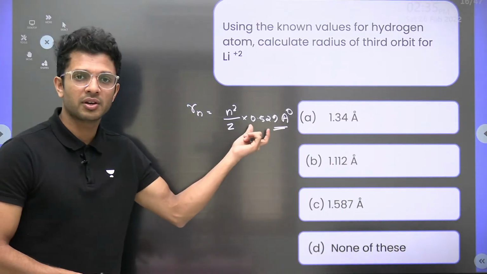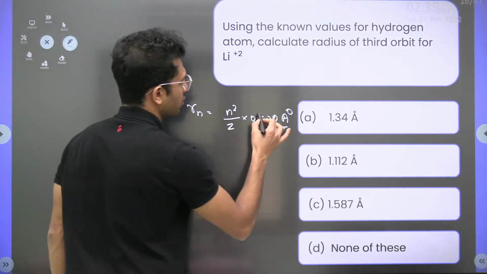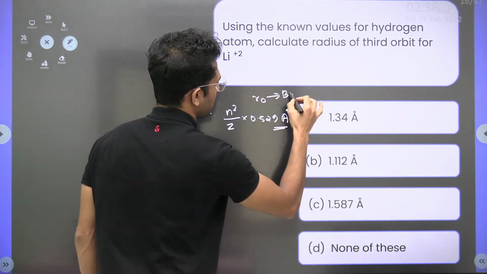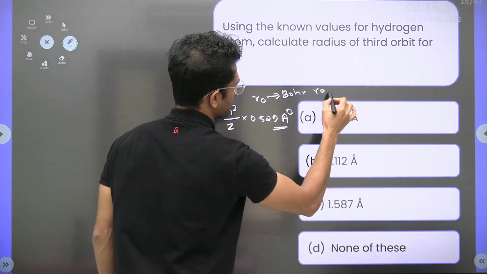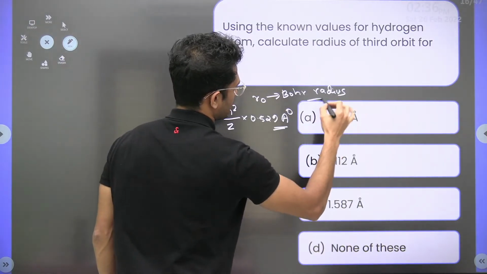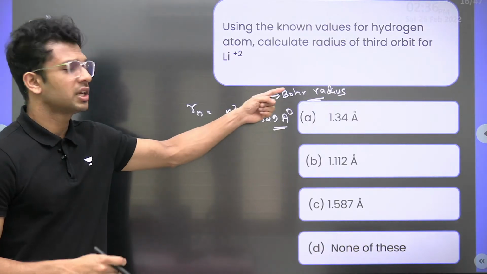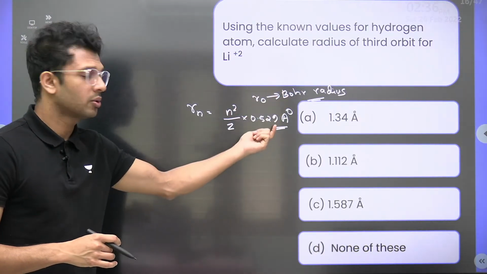This is a constant, 0.529. Many times you will find this 0.529 written as R0 and called the Bohr radius. With the value of 0.529, we usually call it the Bohr radius. Why the name Bohr radius?